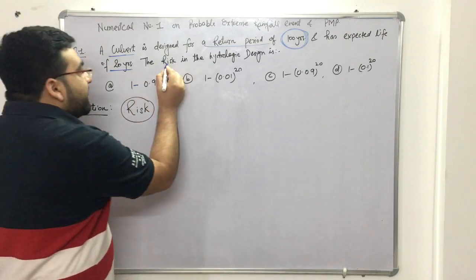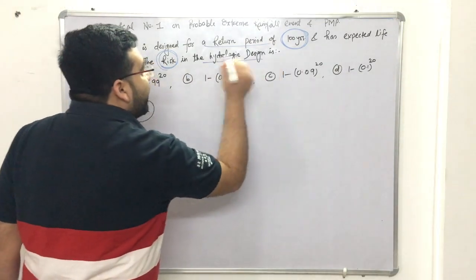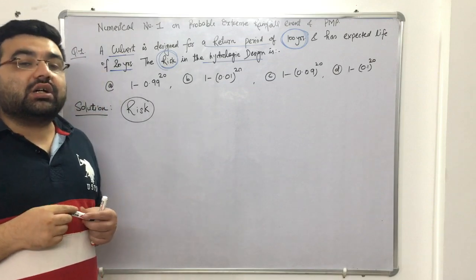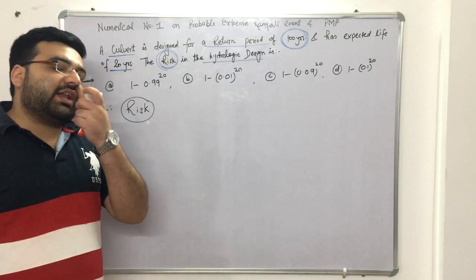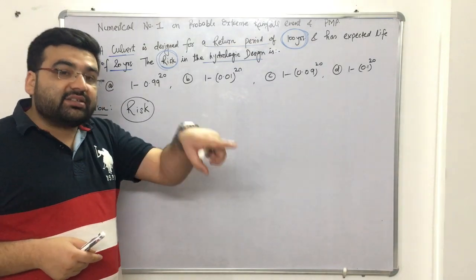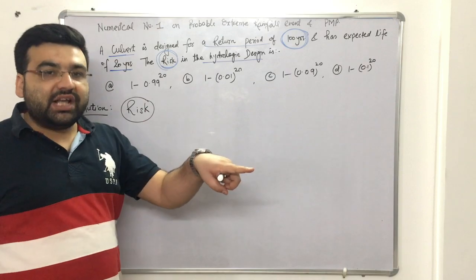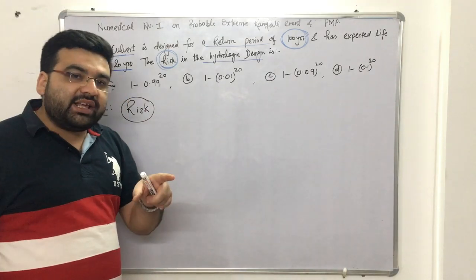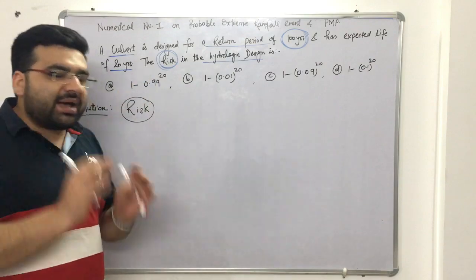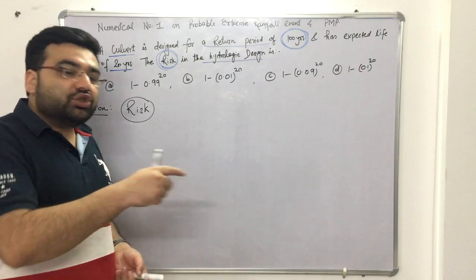Now, the new term here is the risk in the hydrologic design. Even if I have not told you the term, tell me what actually risk is. If I say don't go there, there is risk. It means that if you fall from there, your life can be in danger. Risk means that the event should not happen at all. Even if it happens even once, the structure will fail. So that is your risk.